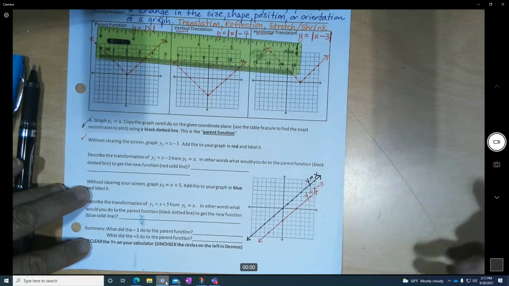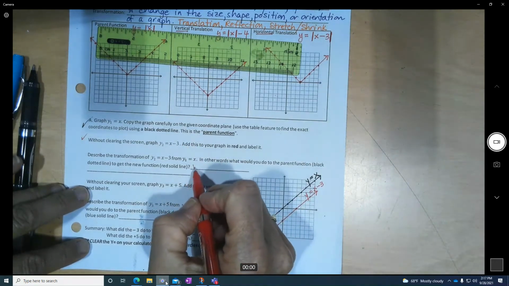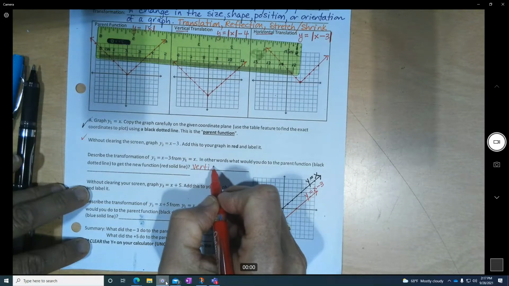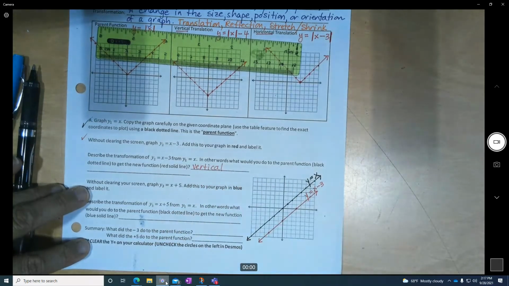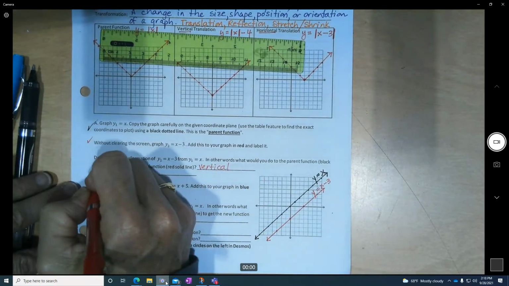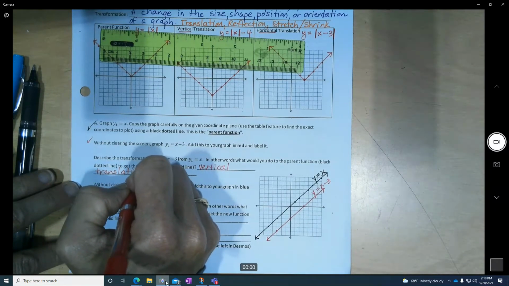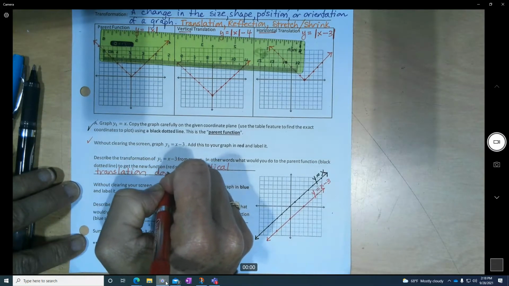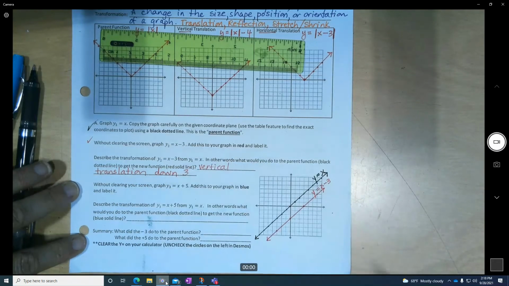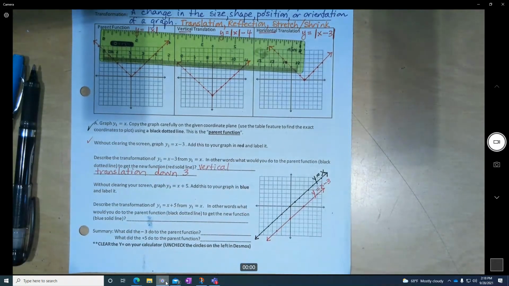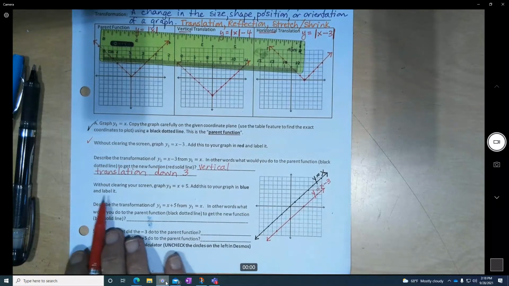When it's going up or down, that's called a vertical translation. So we're going to write vertical translation, and then you're going to say which way, and it's going down 3. That's it.